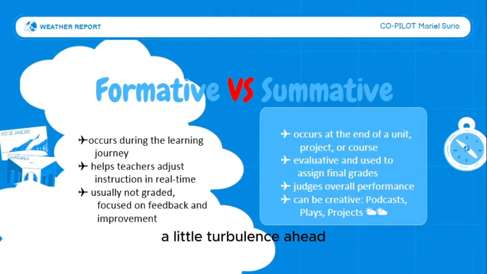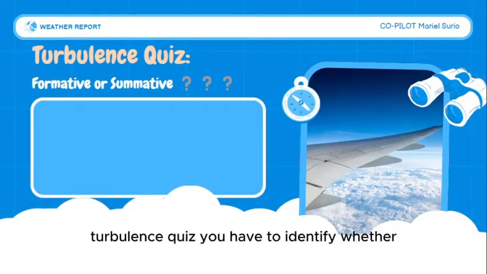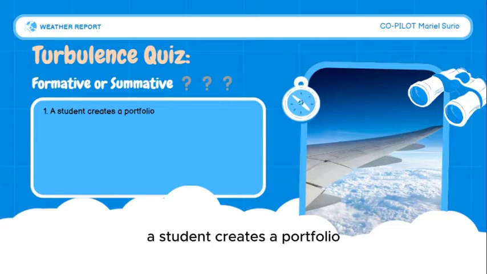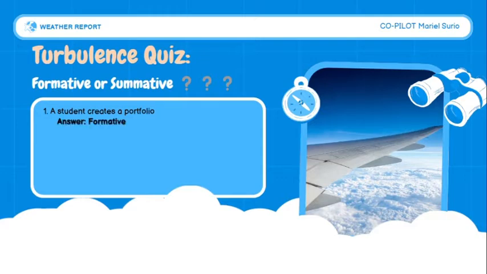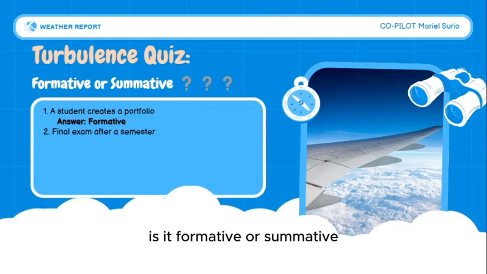A little turbulence ahead. Let's test your understanding with a quick quiz. Turbulence quiz. You have to identify whether the scenario is a formative assessment or a summative assessment. Number one, a student creates a portfolio. Is it formative or summative? Answer, formative. Number two, final exam after a semester. Is it formative or summative?